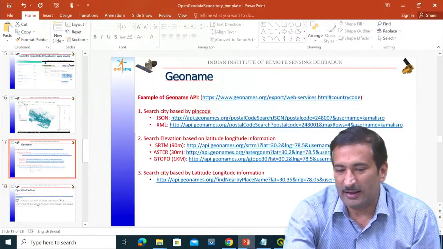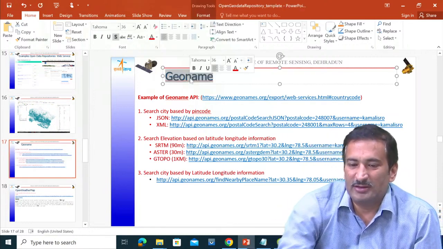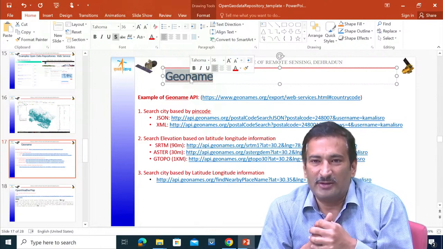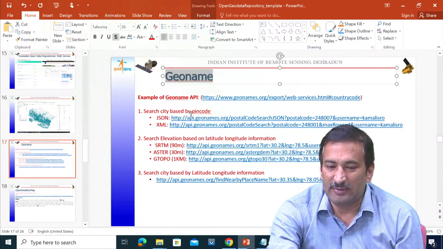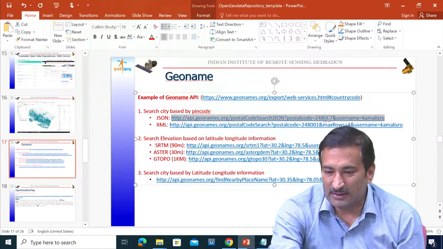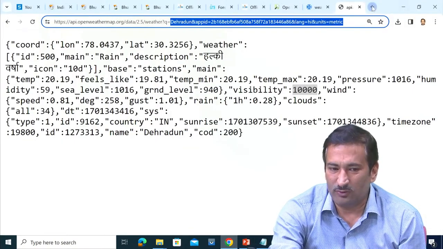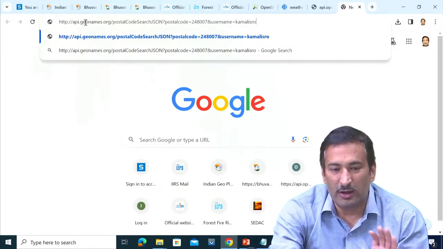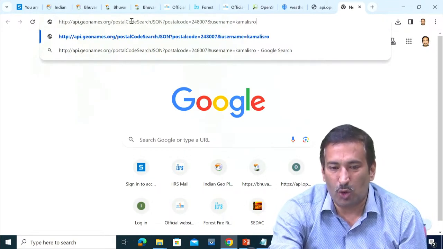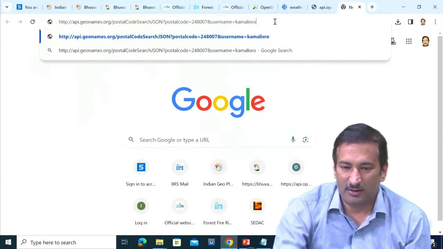Now let us take one more API. That was OpenWeatherMap. Now let us take GeoNames. This is also a geo data portal, which gives you the data in the form of an API. Let us say I search a city by the pin code. I will select this URL from here, GeoNames, and I will share it with you in the slide. The URL says api.geonames.org, postalCodeSearchJSON, postalcode equal to 248007, and the username I have created for myself.